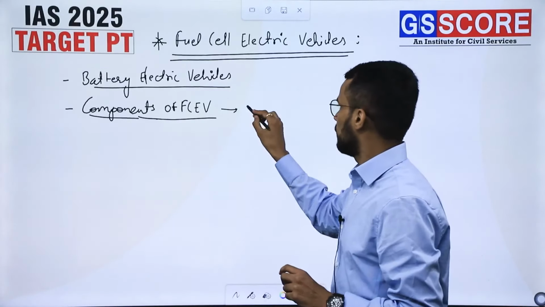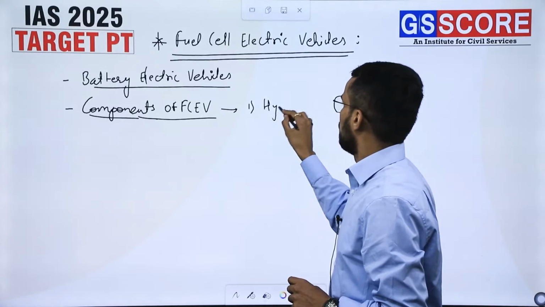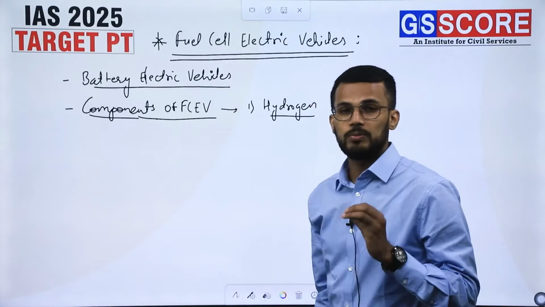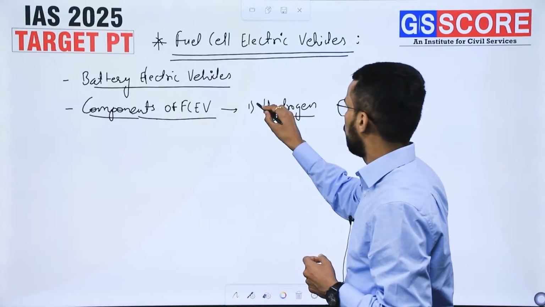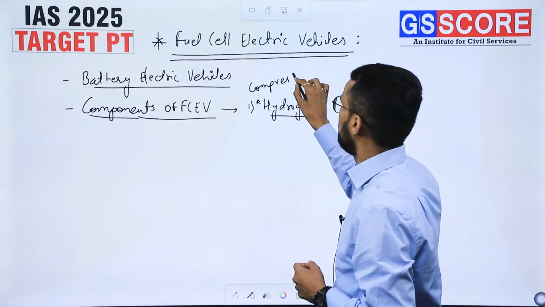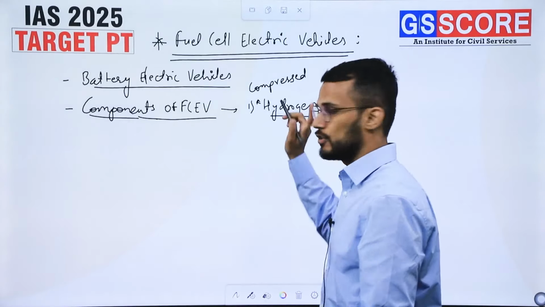First and the most important component is stored hydrogen, right? And this hydrogen will be stored under pressure, right? So compressed hydrogen would be used for the operations of FCEVs. So that is one component.